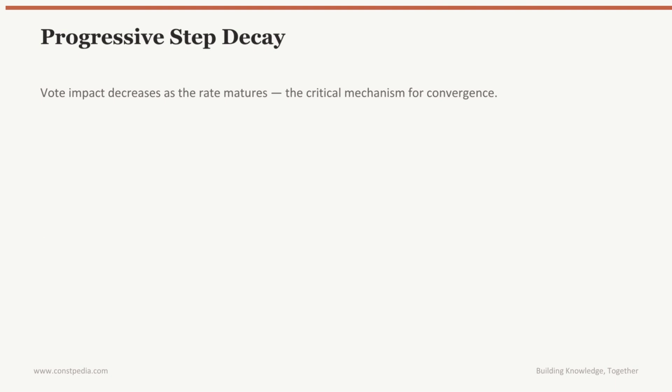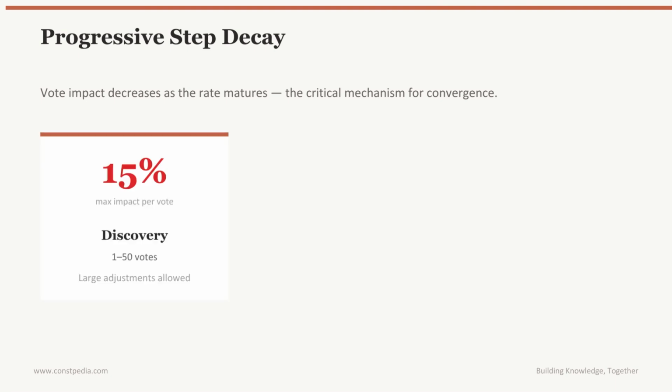The impact of each vote decreases as more votes accumulate. In the first 50 votes, the discovery phase, each vote can move the rate by up to 15%. This allows large corrections early on when the initial estimate might be significantly off.